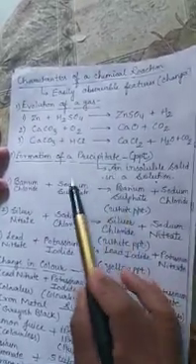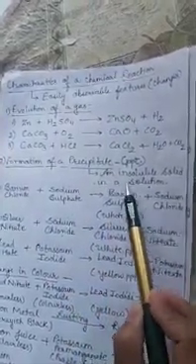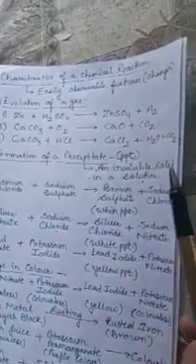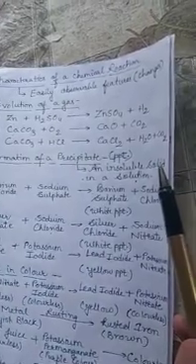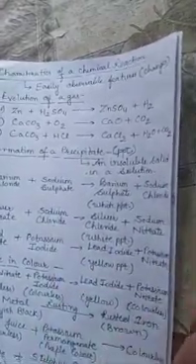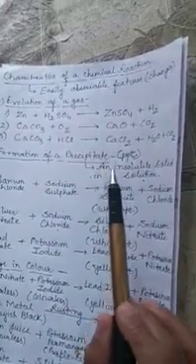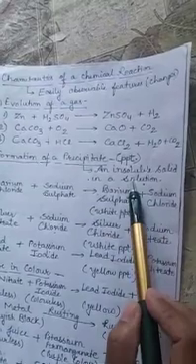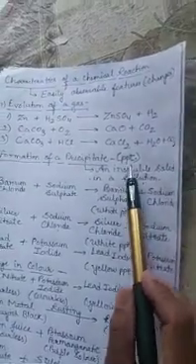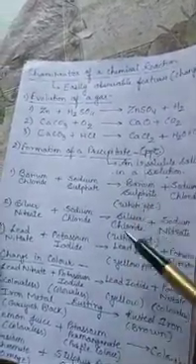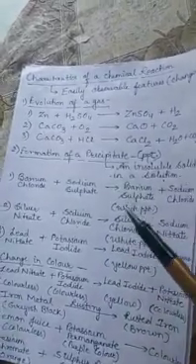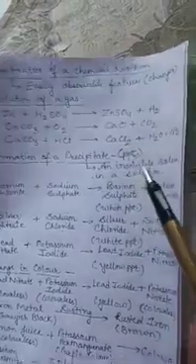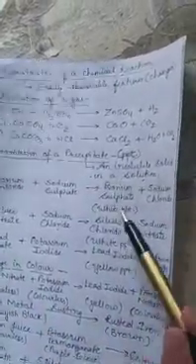Another indication is formation of a precipitate. A precipitate is an insoluble solid formed whenever two liquid solutions are combined together. So whenever an insoluble solid substance is left at the bottom of the solution, it is called a precipitate. In those reactions where we find the formation of a precipitate, those reactions confirm that they are of chemical nature.